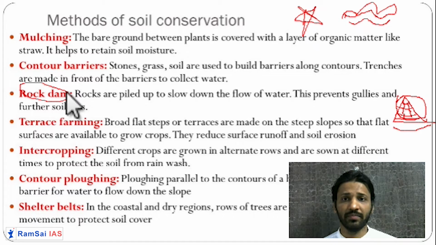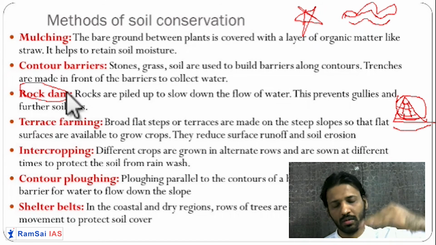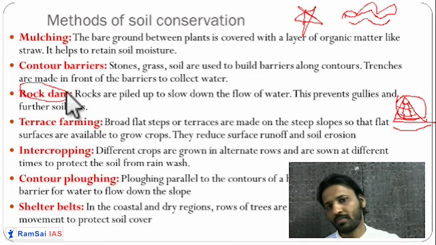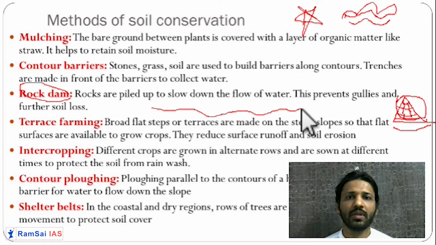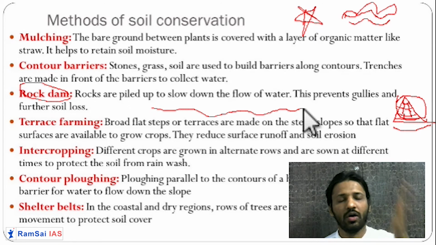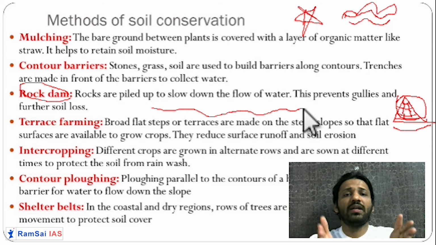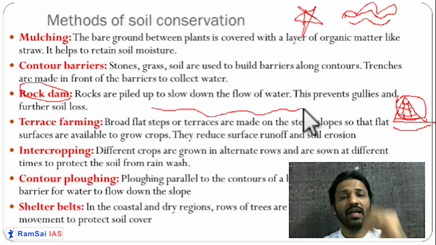The third important process of conservation of soil is the rock dam. Rock dam is nothing but you pile the rocks and obstruct the flow of the water in a particular area. Getting it? For example, if you don't do that, what will happen? Fast flowing water will create gullies like this. It will create gullies on the land, and these gullies will take a huge amount of soil along with them.